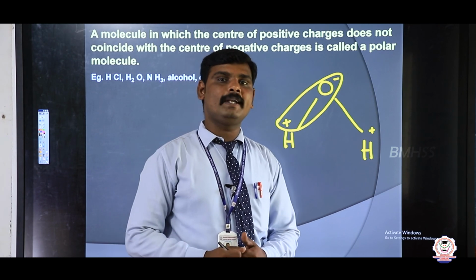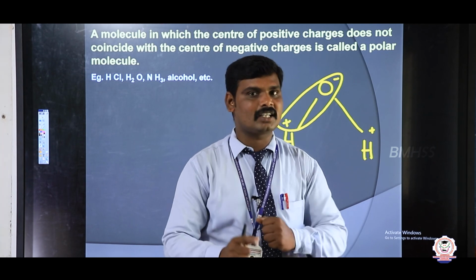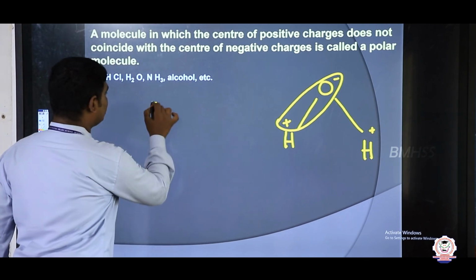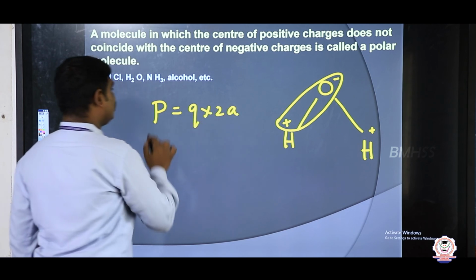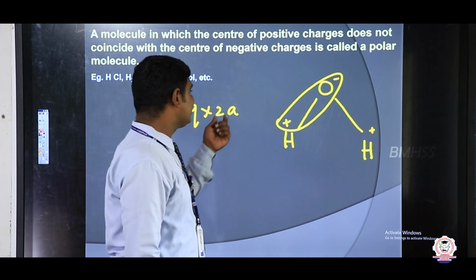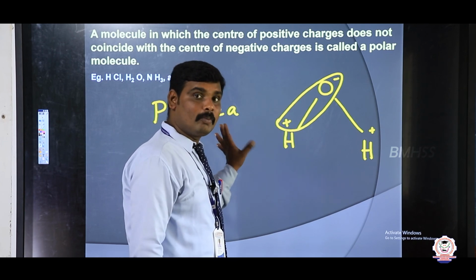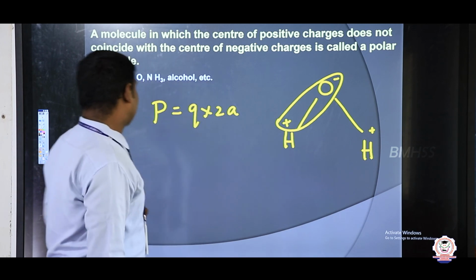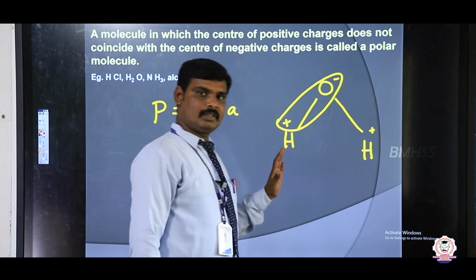What is the dipole moment? Two equal and opposite charges separated by a small distance. That is called the dipole moment. What is the formula? P is equal to Q into 2a, where P is the dipole moment, Q is the magnitude of charge and 2a is the distance between the two charges. This dipole moment we already discussed in the previous section. So in polar molecules the permanent dipole is present, right?